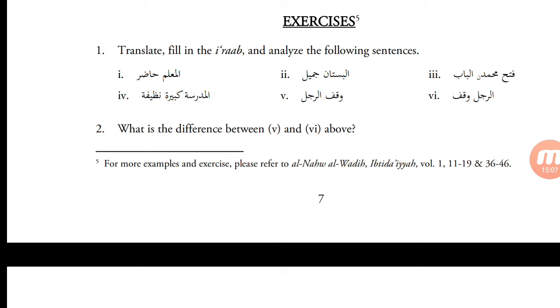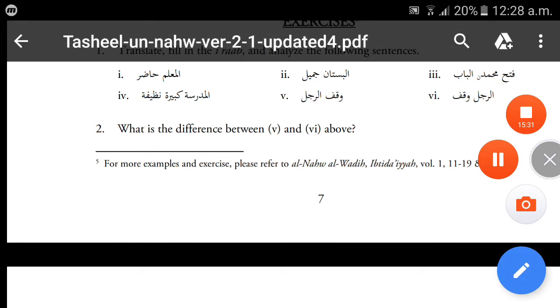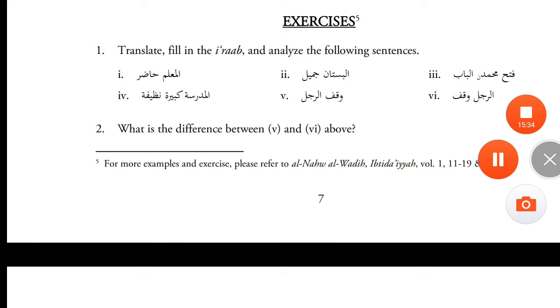وقف الرجل, the man stood. وقف is a fi'l. This is a verbal sentence, jumla fi'liya. How do we know? Because it is beginning with a verb. وقف is a verb. وقف يقف. الرجل وقف. The man stood. So both of these sentences have the same meaning.